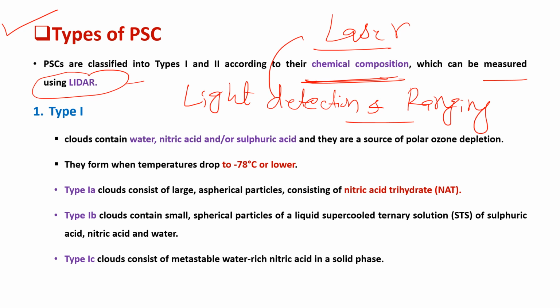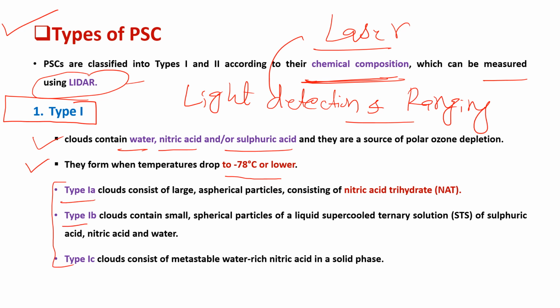So these polar stratospheric clouds are classified into two categories. The first one is type 1 polar stratospheric clouds and the second one is type 2. Here the type 1 polar stratospheric clouds are mainly composed of water, nitric acid or sulfuric acid. These clouds are formed when the temperature is below minus 78 degrees centigrade. These clouds are again classified into three categories: type 1A, type 1B and type 1C.